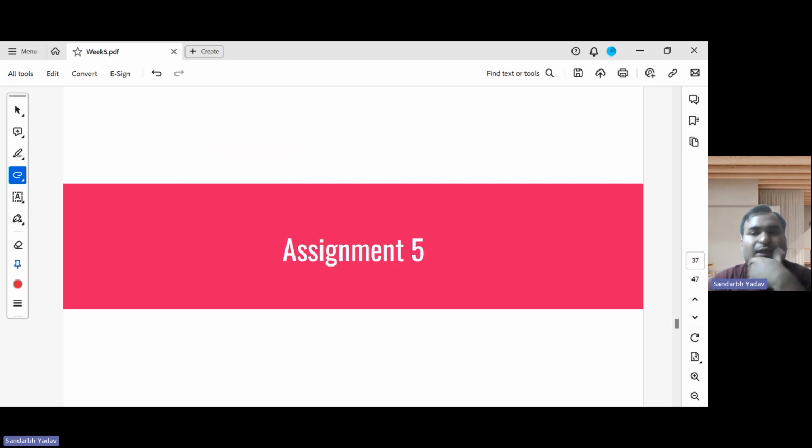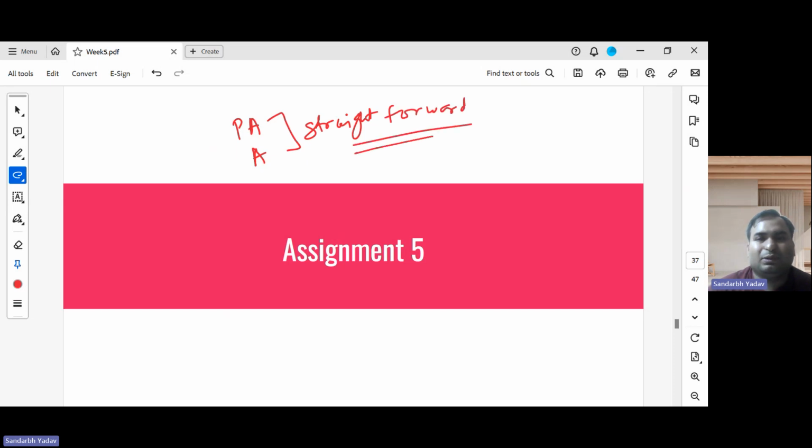Now I'll move to the last segment of today, which is the assignment. Again, I have mentioned this before also, but the questions in both the programming assignment and even the assignment are quite straightforward. Not much calculation is happening, because the content you are getting taught nowadays in current lectures is more towards theory. So the questions will be factual based, not many numericals kind of questions as we were used to in bandits and all.